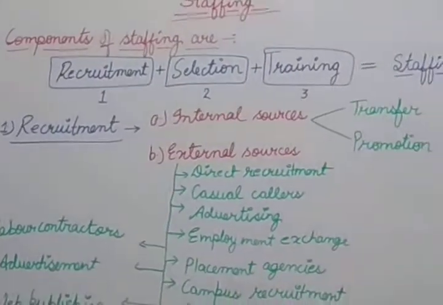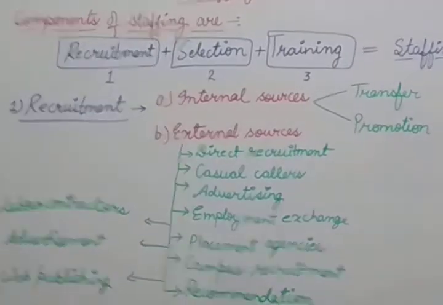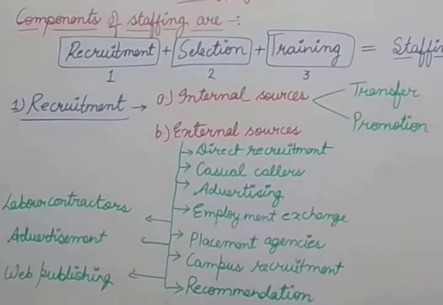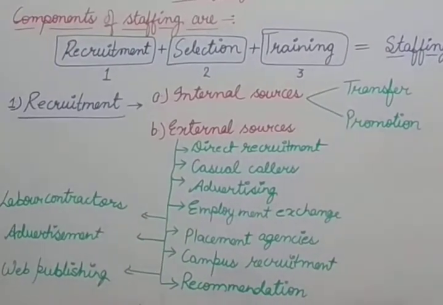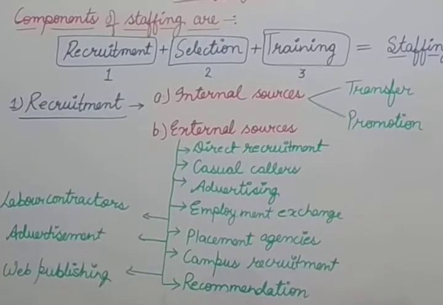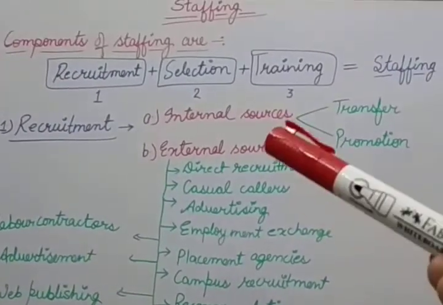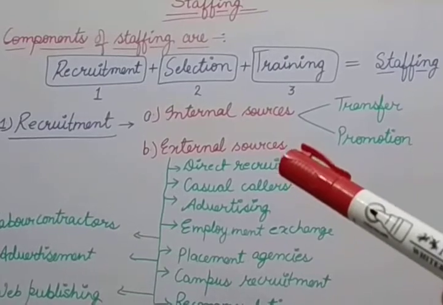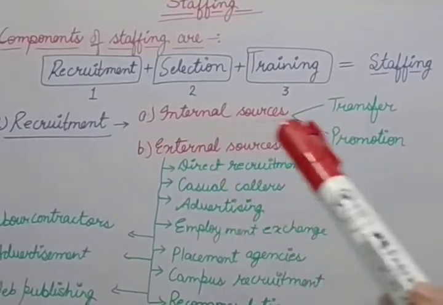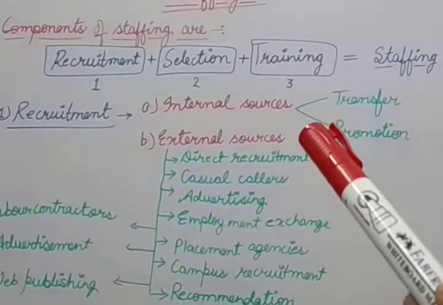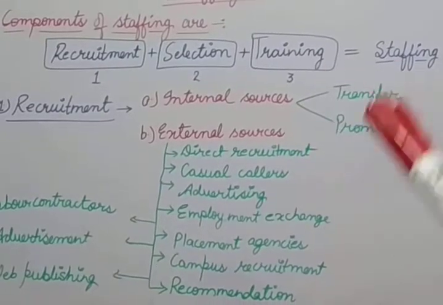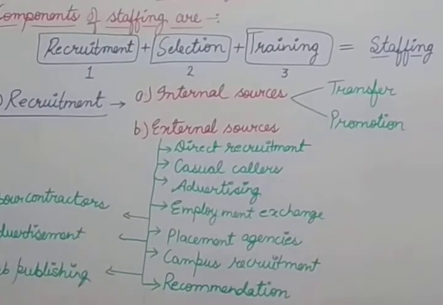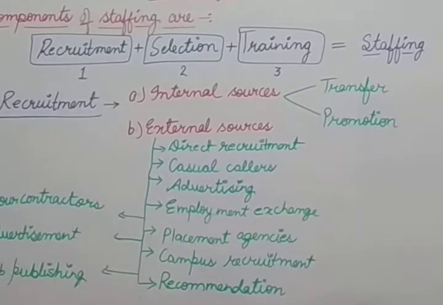Now let's discuss what are the sources by which we can complete this task of recruitment. There are two sources of recruitment. First one is internal and second one is external. So first I am going to discuss over here internal sources. After that we will discuss its advantages and disadvantages also. So first of all, internal sources.